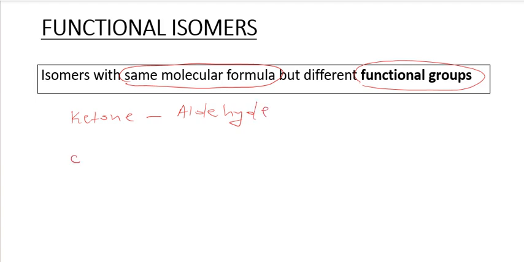For example, let's say we have 1, 2, 3, 4. Let's say we have a ketone with 4 carbon atoms.